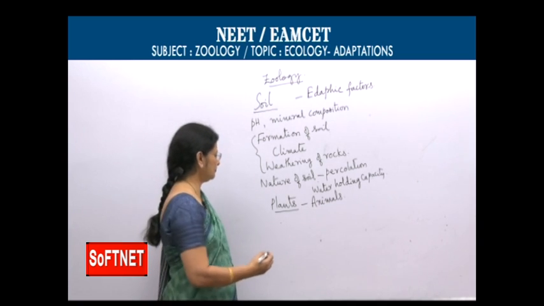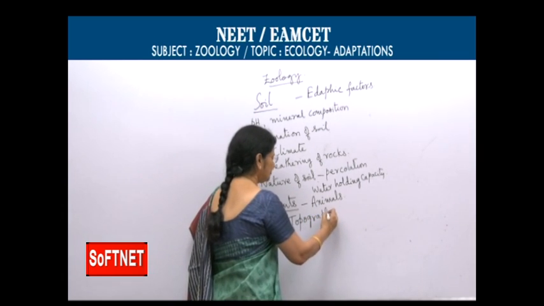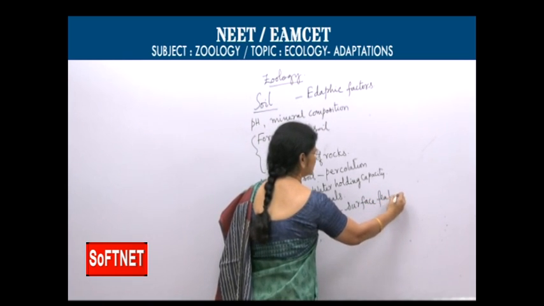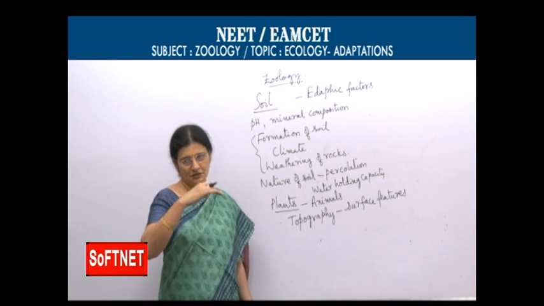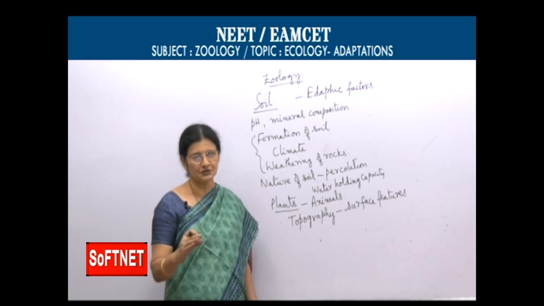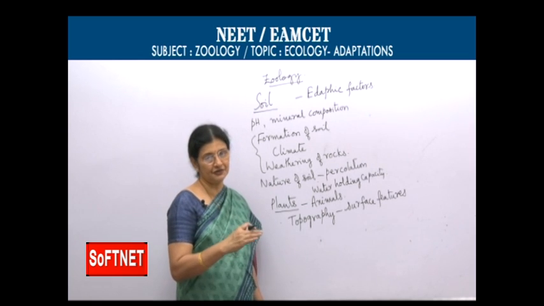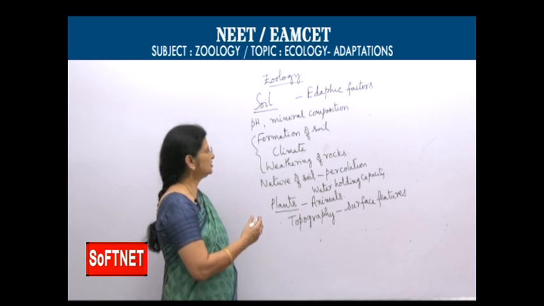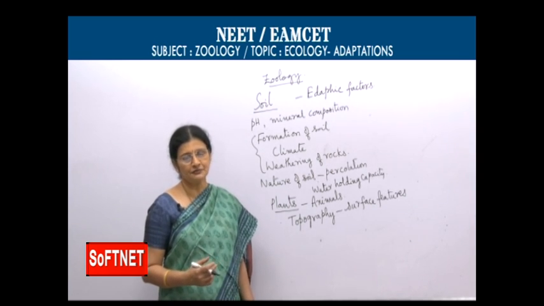And topography, one more term they use generally, topography, surface features, physical features of the soil, whether it is plain or mountains are there, like Hyderabad topography is different from Bangalore. Surface features, topography also differs from one place to another place. So, this is another abiotic factor influencing the life of organisms.